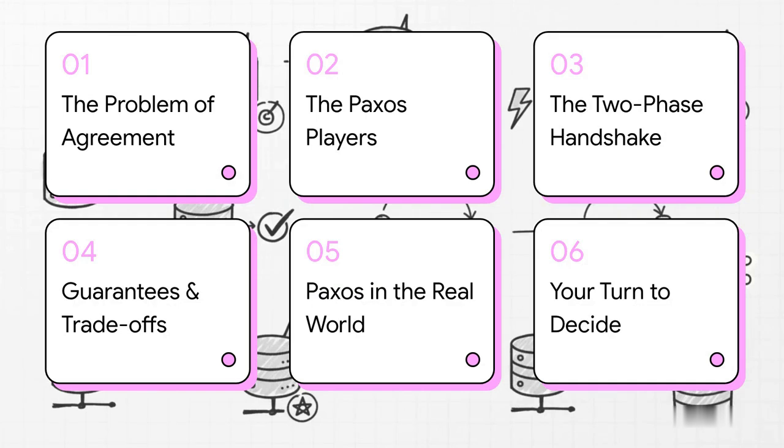So here's our game plan for today. We'll start by digging into why agreement is such a tough nut to crack. Then we'll meet the key players in the Paxos world. After that, we'll walk through its core two-phase handshake, explore what it guarantees, see where it's used in real life, and I'll leave you with a final thought to chew on.